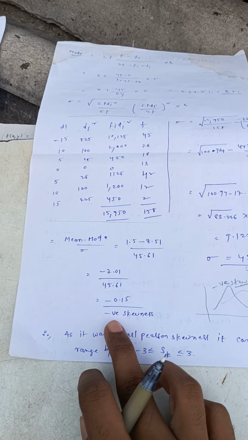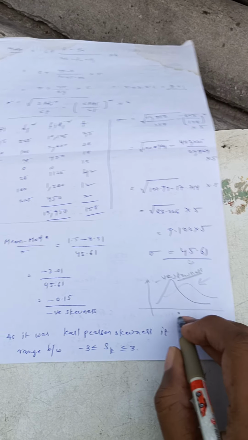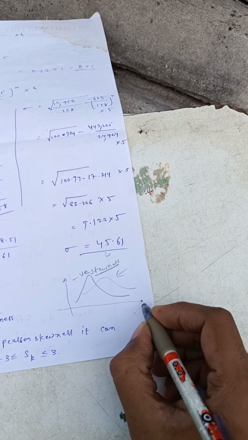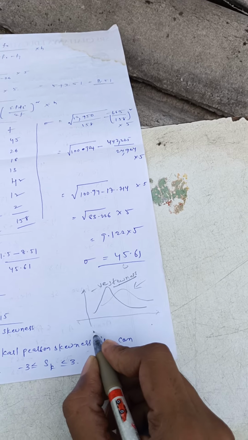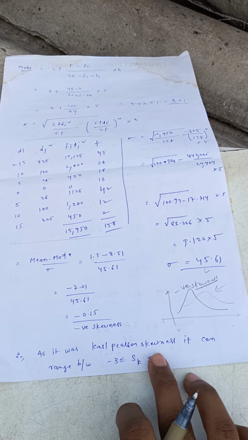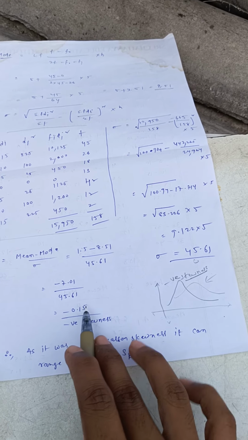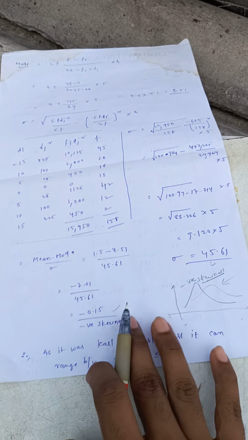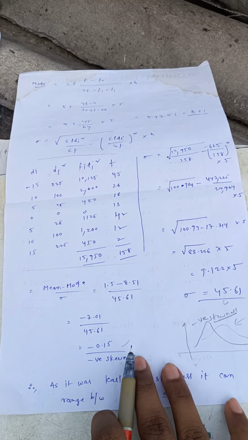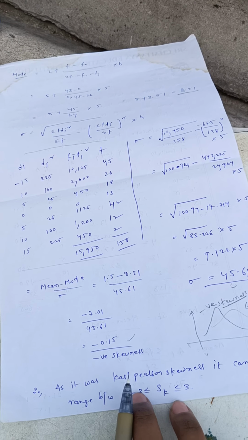This is an estimation graph, not the exact one. We also know Karl Pearson skewness can range between minus 3 and plus 3. So the answer we got is minus 0.15, so it is a negatively skewed graph, not strongly negative, but 0.15 is somewhat negatively skewed.